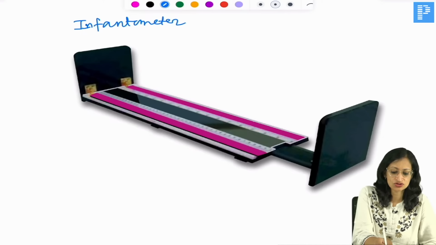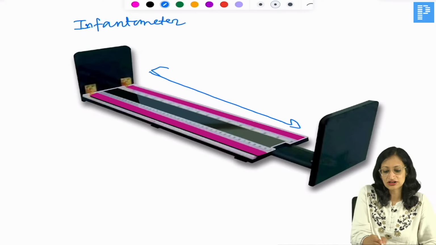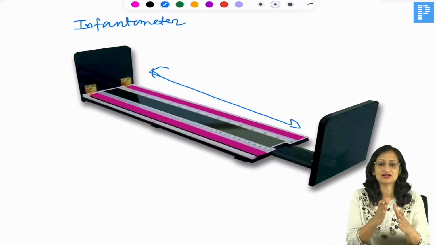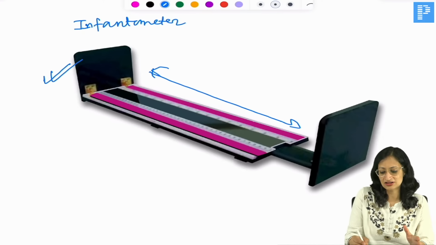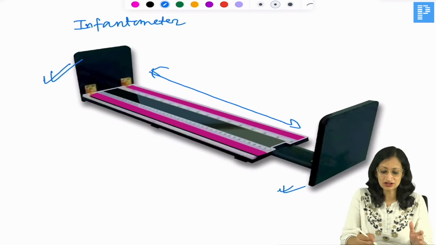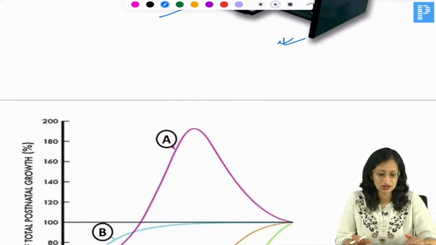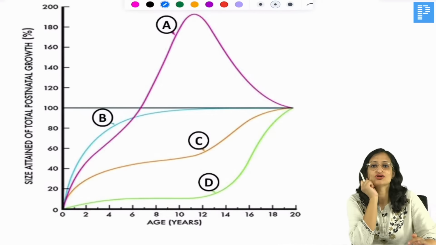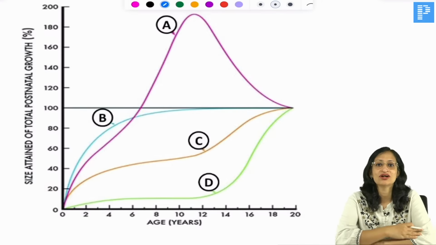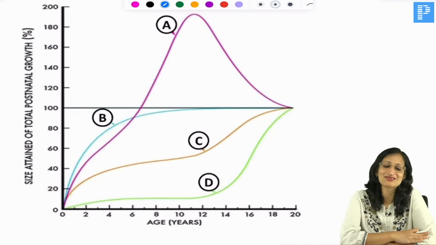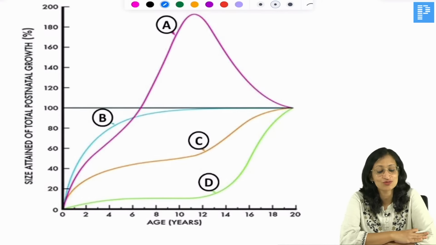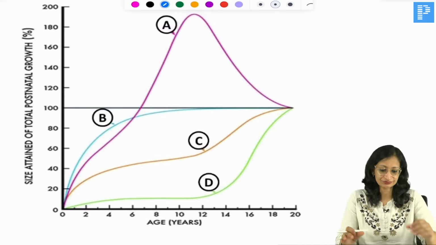So what you do is you lie the baby supine here and you need one person to hold the baby and keep the knees of the baby extended. There is a fixed board at the head end, a movable board at the foot end, and you can take the direct reading from this ruler. So this is an infantometer for measuring the length of the baby, used up to 2 years of age. Beyond 2 years, of course, we all know, you must have got your heights measured when you entered your MBBS, and many times at school also. What is the device used for measuring height? It is the stadiometer, okay, right.